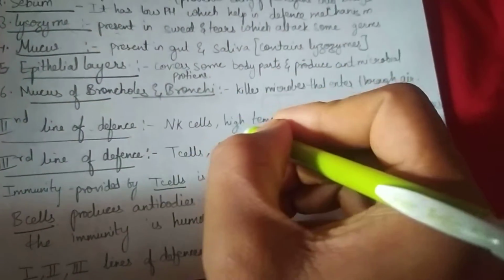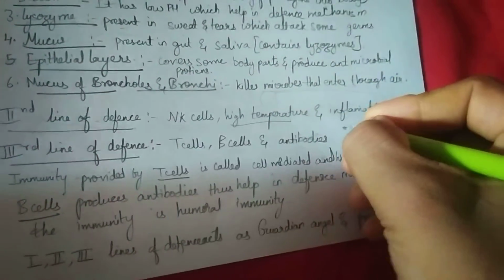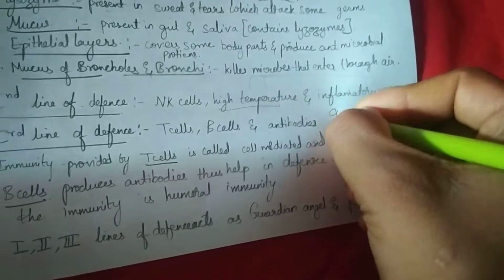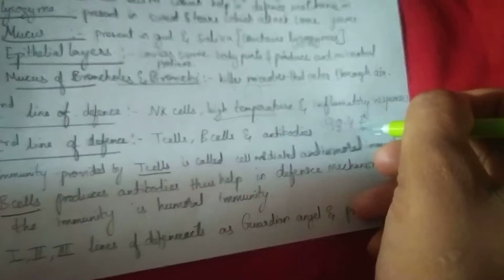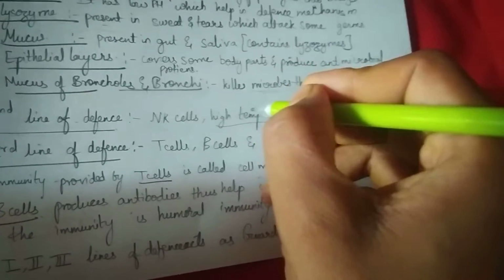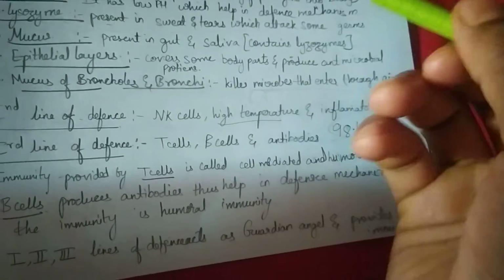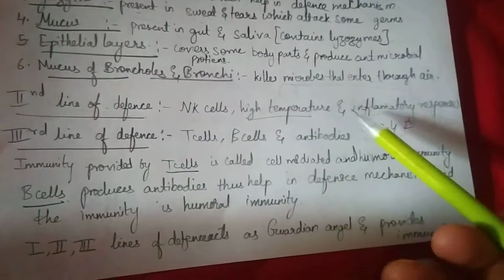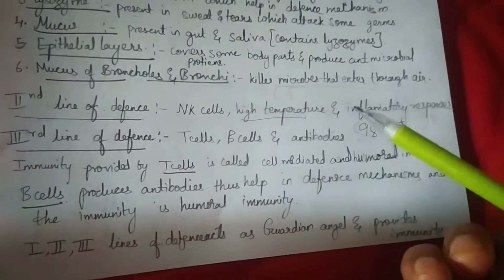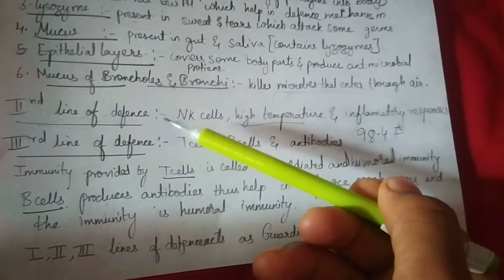And what is high temperature? It is relative to the human normal body temperature. What is the normal body temperature? 98.4 Fahrenheit. If it is more than 98.4 Fahrenheit, then it is called high temperature, which is not suitable for other organisms. Next, inflammatory response is swelling type. Okay, this is all about second line of defense.